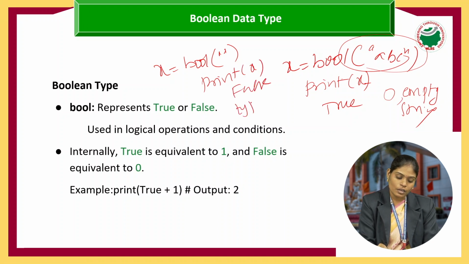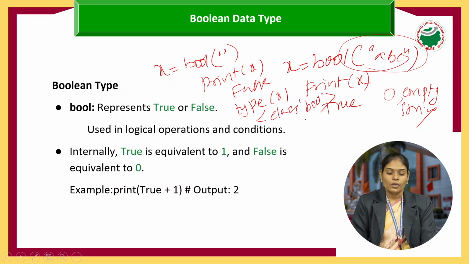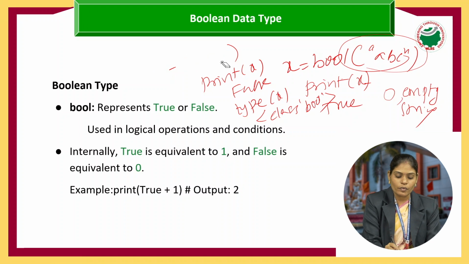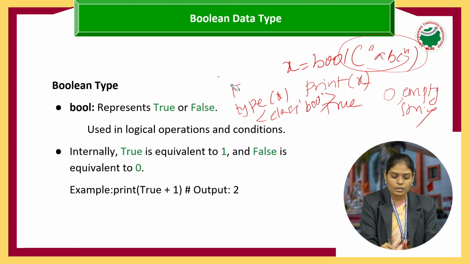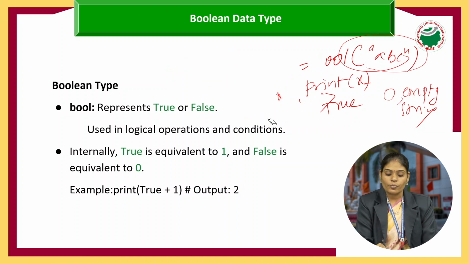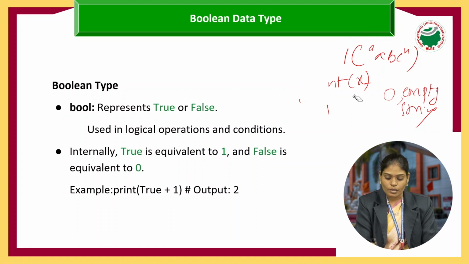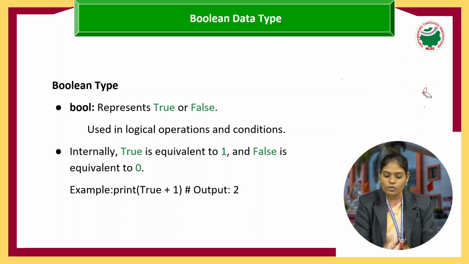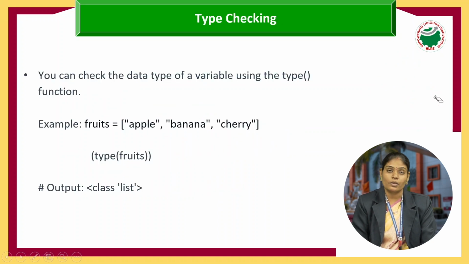Now I can print the type of x. What does it display? The type of x should be class bool. So this is how we check whether the given variable or value is a Boolean data type or not. Simply we can say true or false, zeros and ones represent Boolean values.